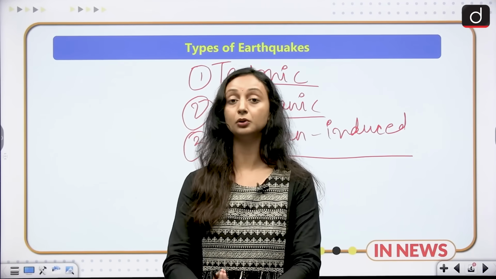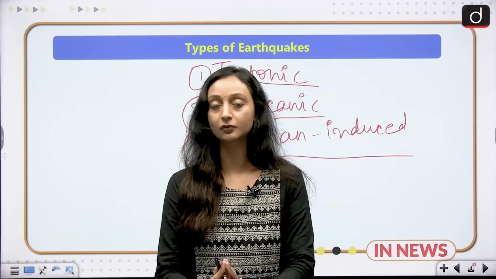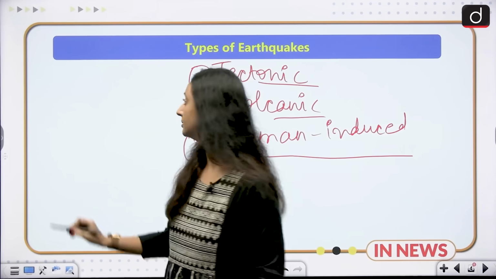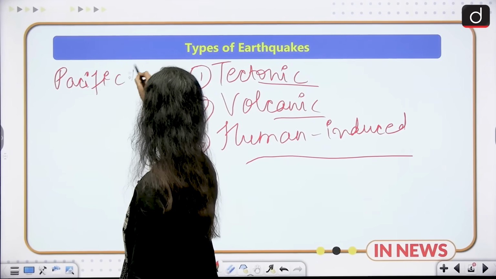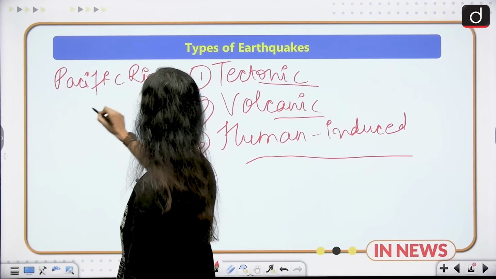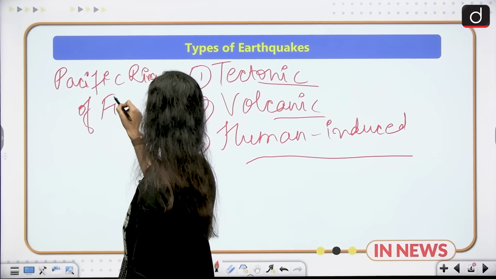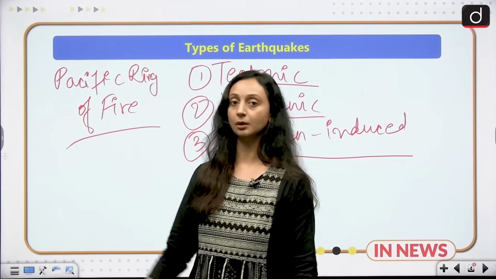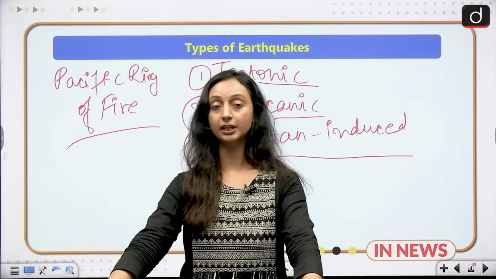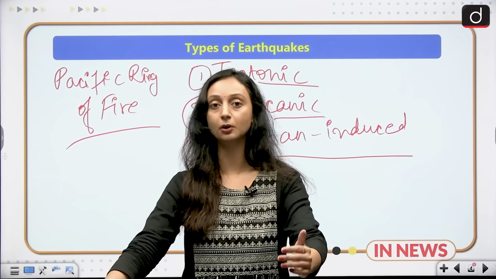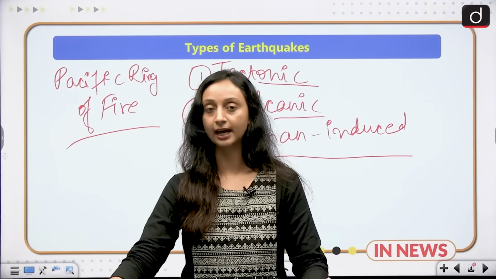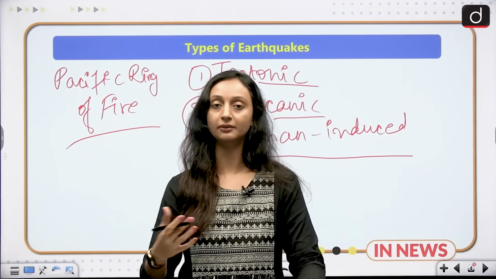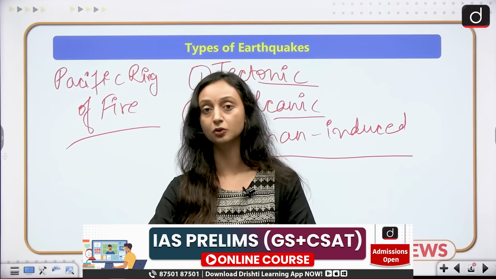Now, if we talk about the most seismically active zone in the world, it is the Pacific Ring of Fire. This is the place where we have the most earthquakes. In fact, this place also has the most active volcanoes, roughly 75% of the active volcanoes of the earth.